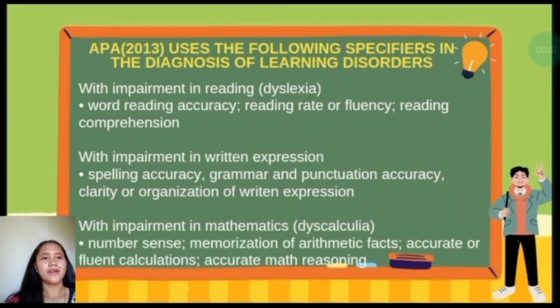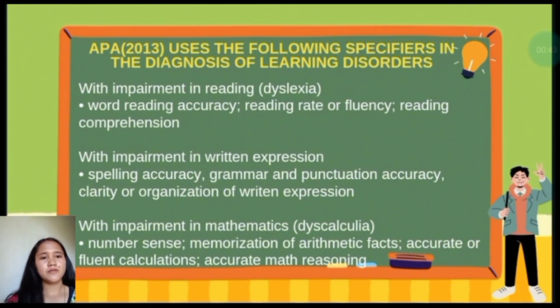Now let's move on to the specifiers and diagnosis of learning disorders provided by the American Psychiatric Association 2013. So they call it with impairment in reading or dyslexia: word reading accuracy, reading rate or fluency, reading comprehension. Next is with impairment in written expression: spelling accuracy, grammar, punctuation accuracy, clarity or organization of written expressions. The third is with impairment in mathematics, or also called dyscalculia.